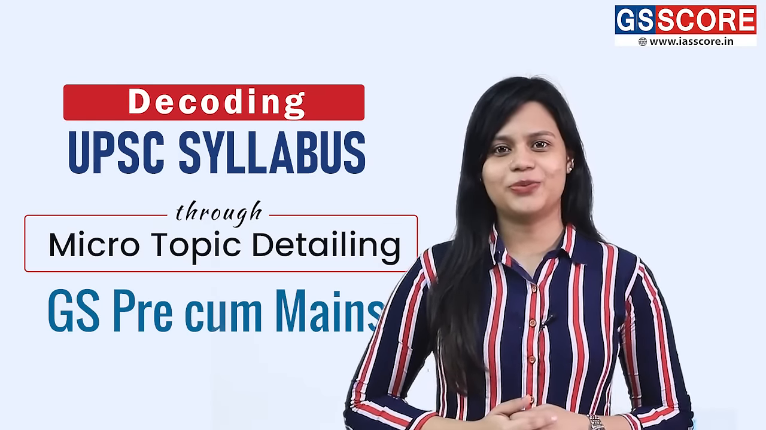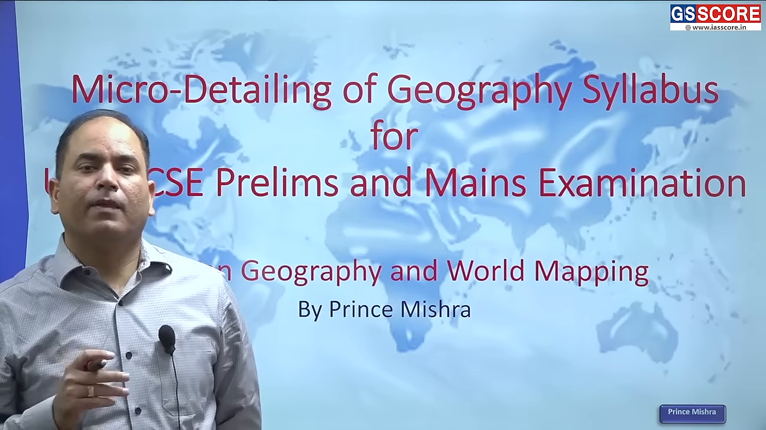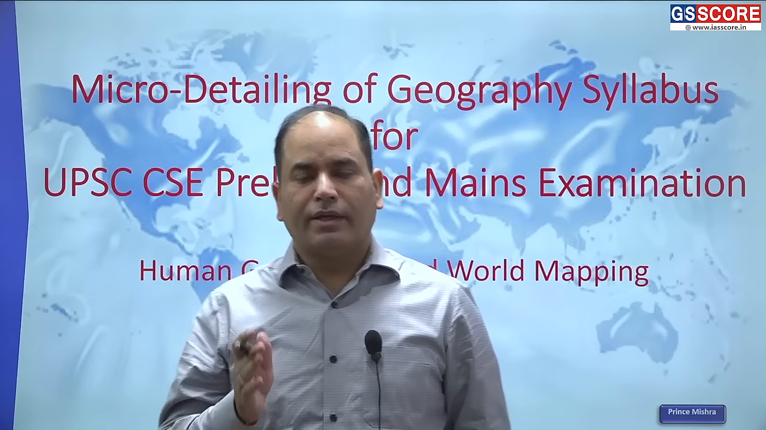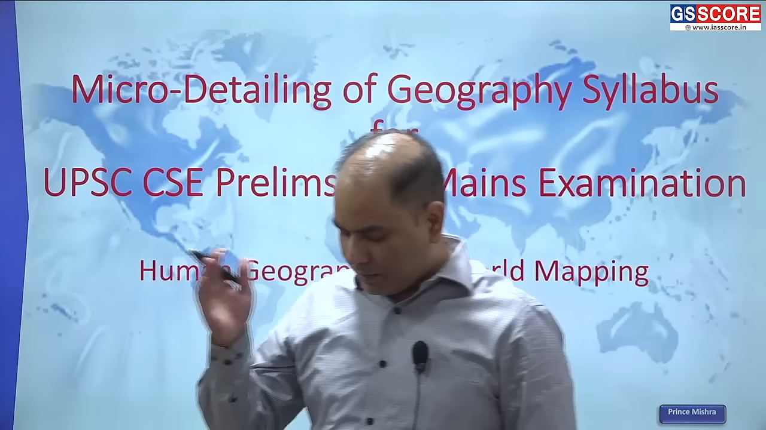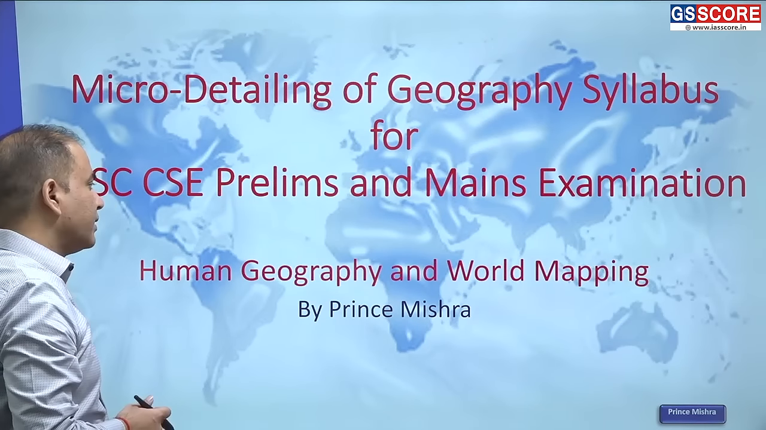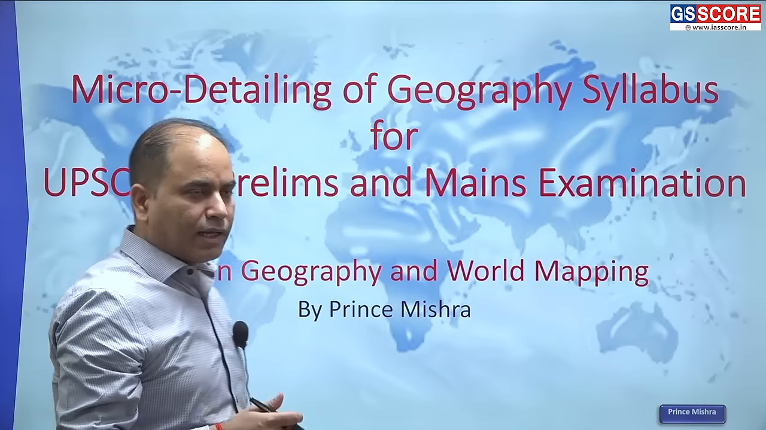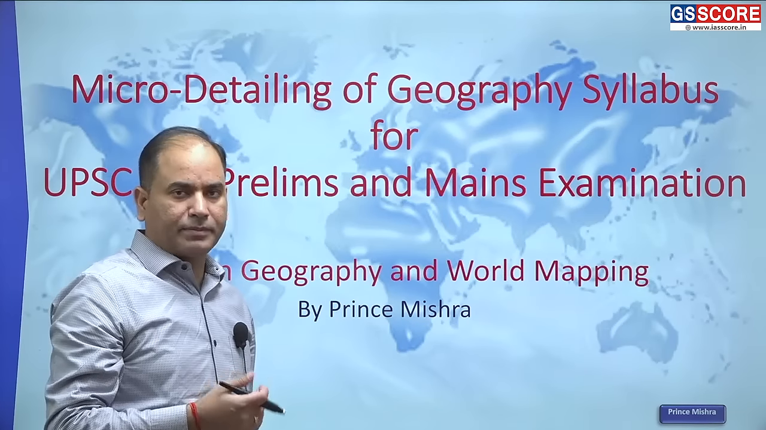Hello everyone, in this session we will continue our discussion of micro detailing of GS Geography syllabus for UPSC prelims and mains. In the previous three sections we have identified the subtopics that you are supposed to study related to world physical geography, India physical, India mapping and the economic geography. Now we come to the last part of our micro detailing related to GS geography, that is human geography, and along with human geography I have also included the topics related to world mapping.